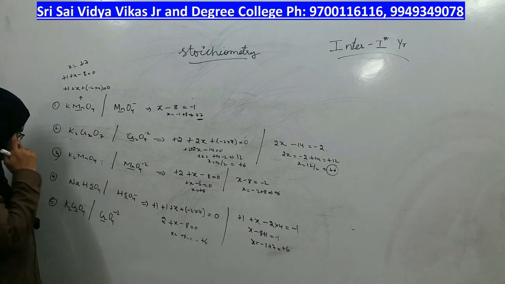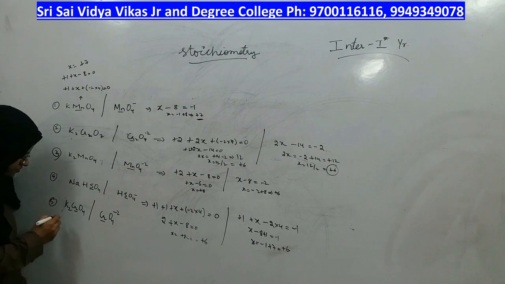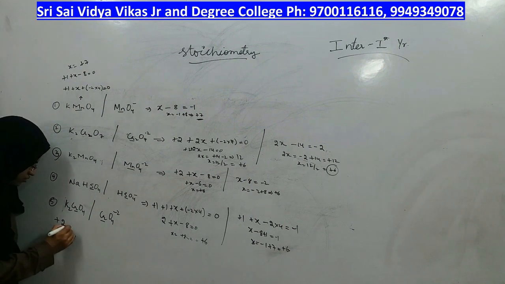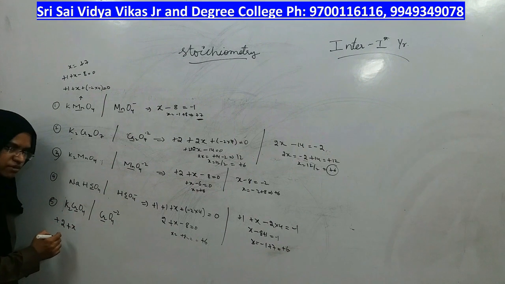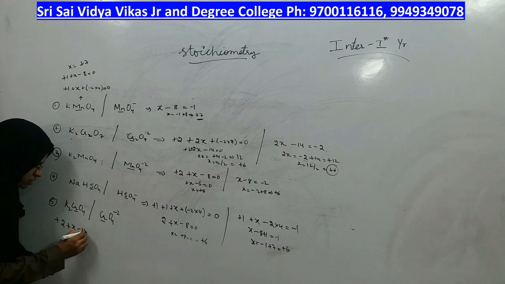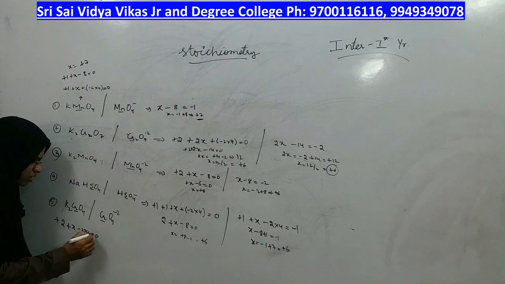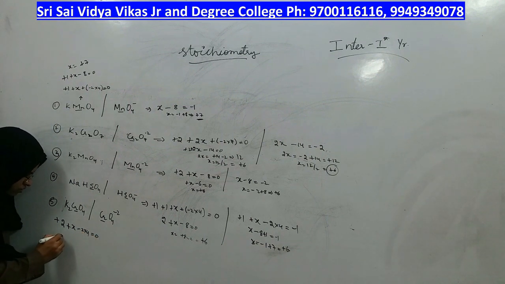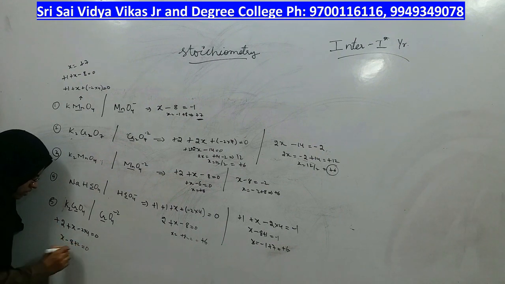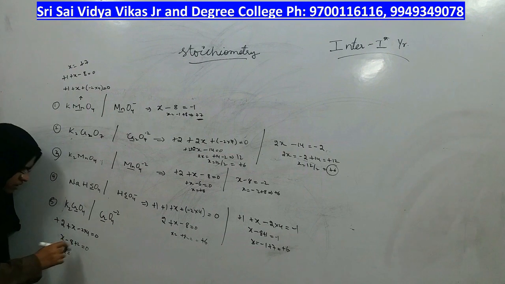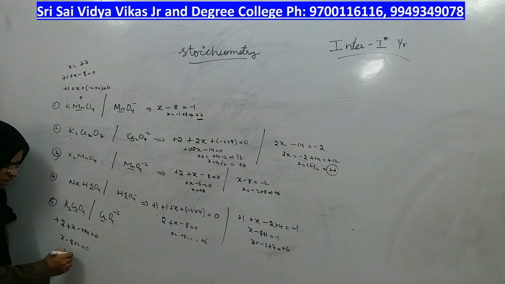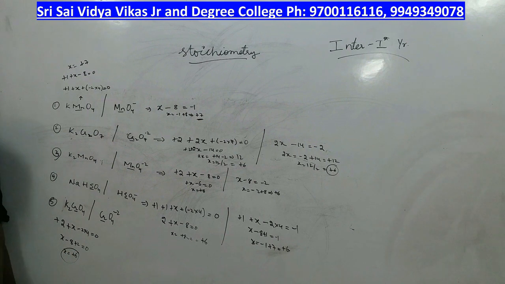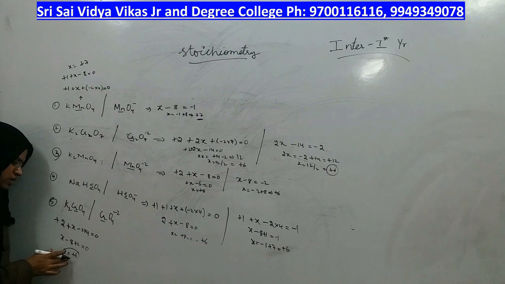Right? Coming to the next molecule, which is potassium chromate. Plus 2 plus x, each oxygen minus 2, like that. How many oxygens? Minus 2 into 4. Is there any charge on the molecule? No, 0. So, x minus 4 twos are 8 plus 2 is equal to 0. X is equal to minus 8 plus 2, which is minus 6. If it comes here, it is plus 6. On each chromium, the oxidation state is plus 6. In potassium chromate also, the charge on the chromium is plus 6.